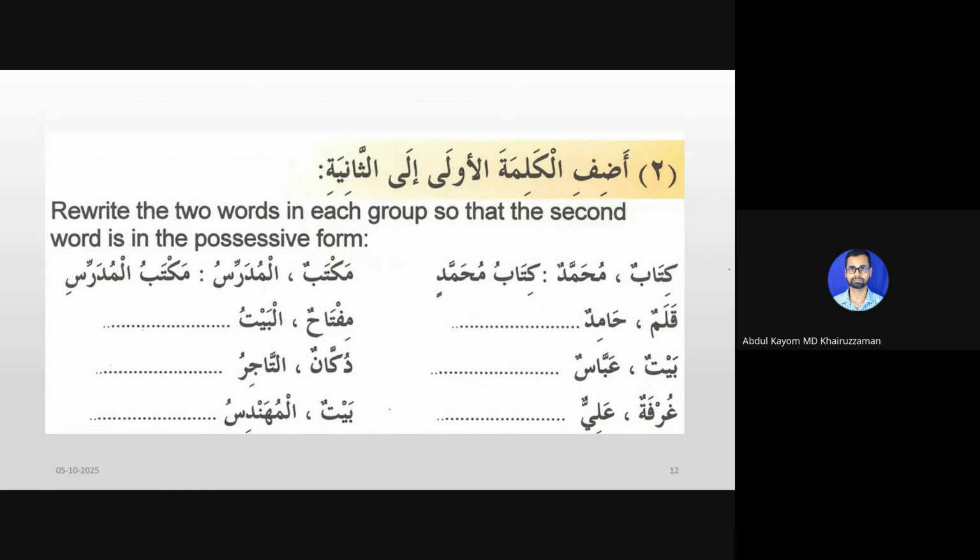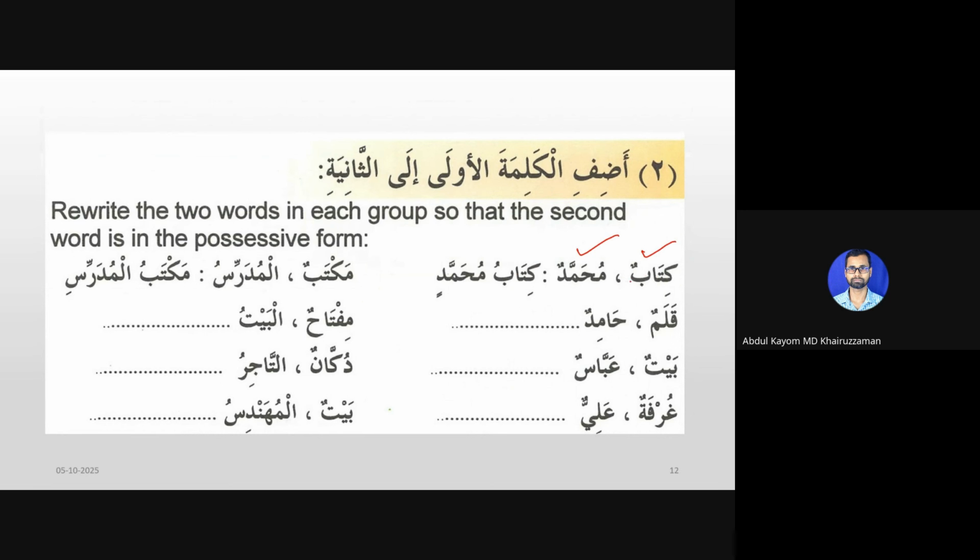Then we have: add the first word to the second. So this says add the first word to the second. That means make a possessive construction. So we have kitabun, a book. We have a person, Muhammadun. Suppose we want to say Muhammad's book. How do we say it? Kitabu Muhammadin.